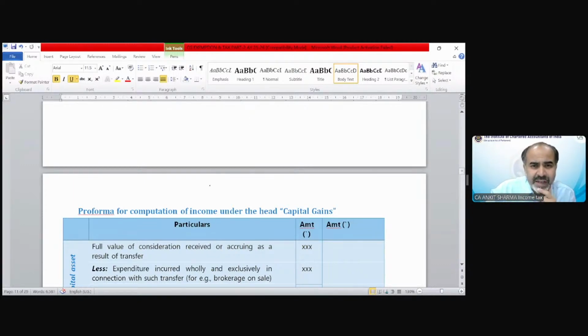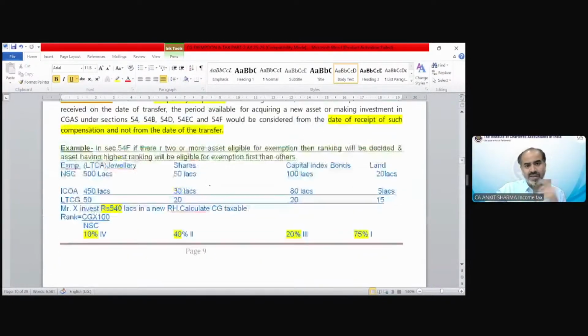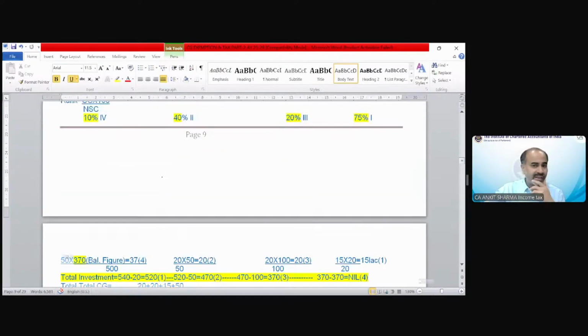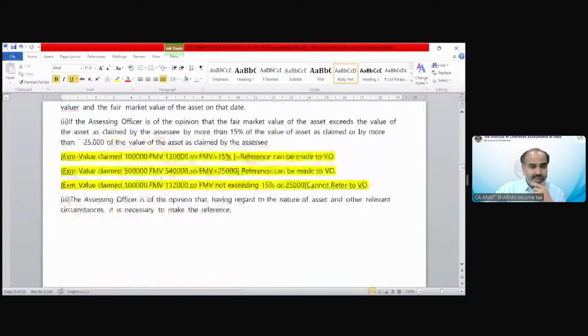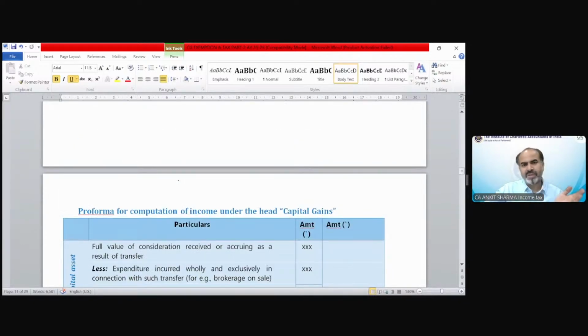So we need to discuss the reference to valuation officer in the last class. The example of section 54F needs to be discussed in the last class. Then we need to discuss the tax structure and the test your knowledge questions. So all that will be covered in the last lecture. If there's any query, kindly ask me, students. Otherwise, we will conclude this class.